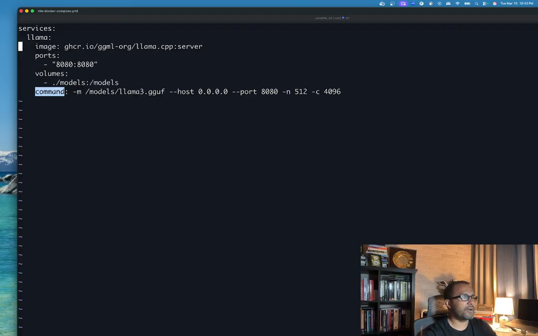And there is a command. In that command, I'm saying that when the container is started, that command will be run. Inside this model file there is a llama 3, and this is just the file format, the host as localhost, port 8080, and the context window length and maximum number of context length. So this is the basic Docker Compose file. You will see just a Docker app or something. It will start. Let's see whether the installation is complete or not.